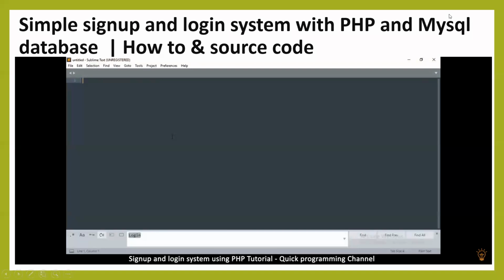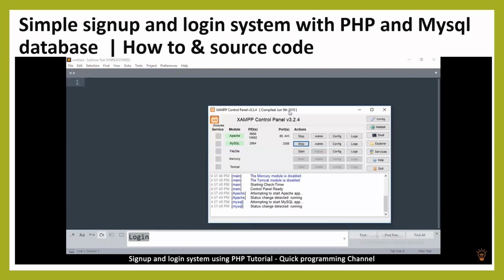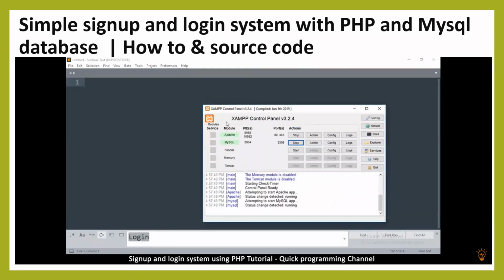Hello and welcome to a tutorial where I show you how to use your PHP skills to create a login system for your users. Alright, without further ado, let's dive right in. The first thing we need to do is make sure that you have XAMPP installed on your system. So install XAMPP and start Apache and MySQL. If you're using WAMP or MAMP, that's okay as well, as long as these two services are running.